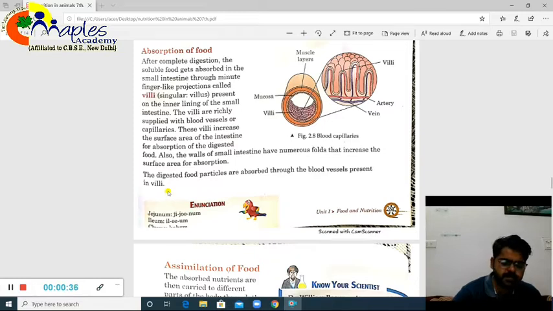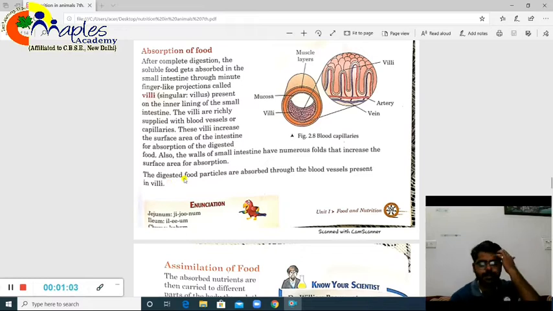In the previous video we discussed that digestion gets over in the small intestine. Whatever complex foods were there have been broken down into simple soluble substances. Sugar has been converted into glucose, proteins have been converted into amino acids, starch into sugar, and fats have been converted into fatty acids and glycerol. So now comes the next portion.